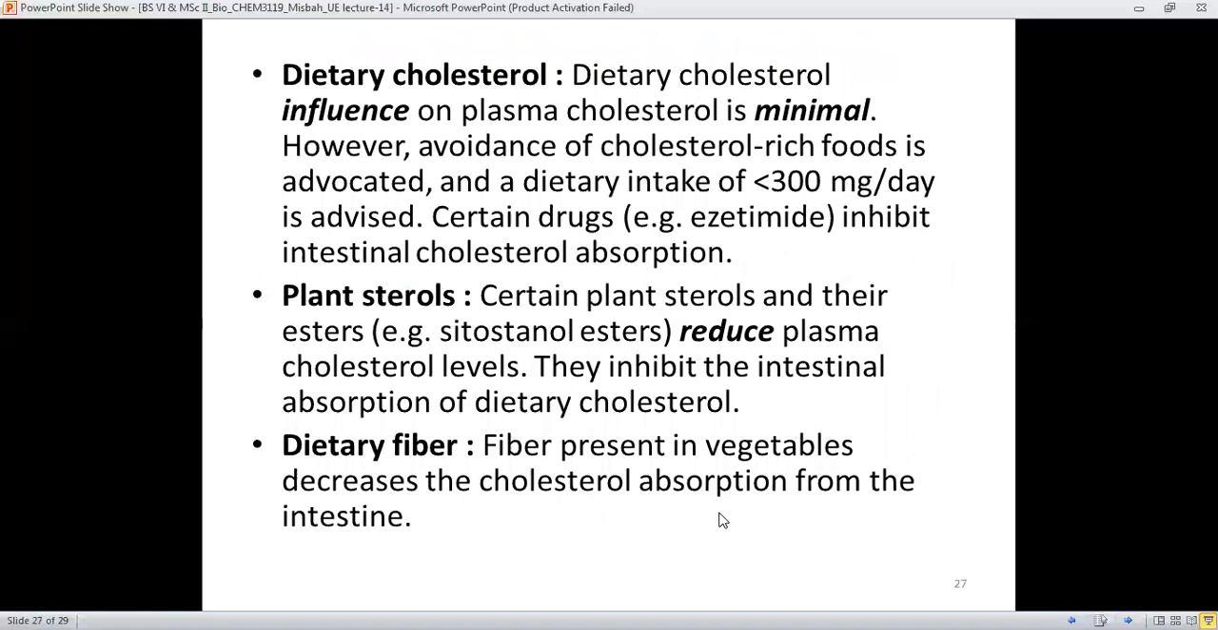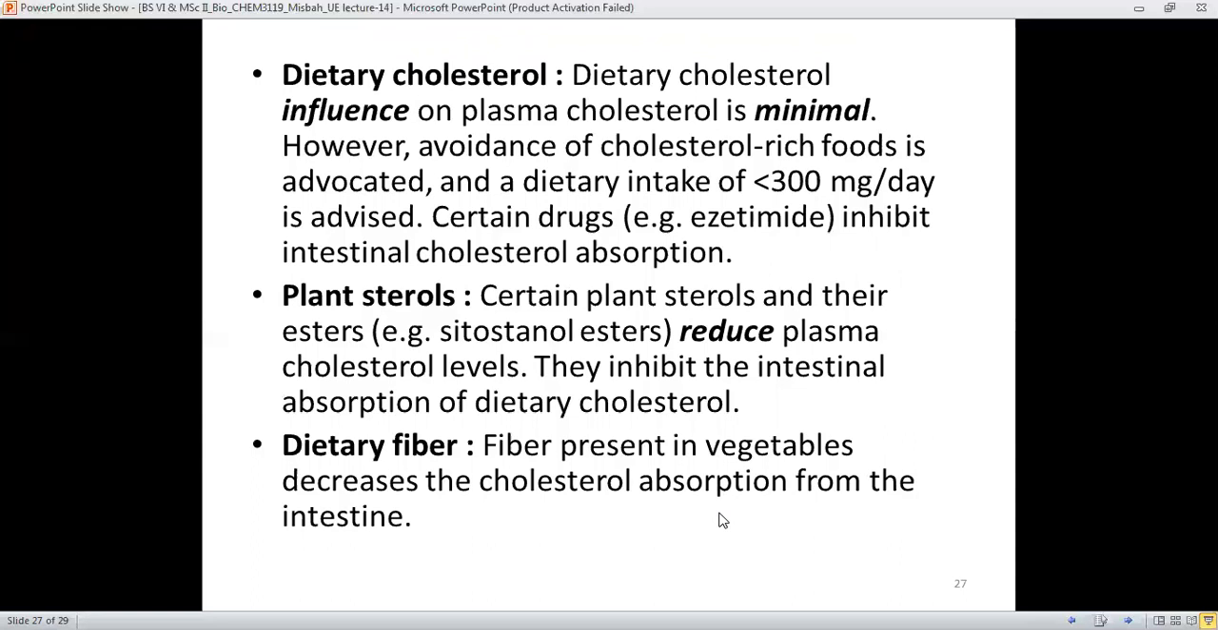Next is dietary cholesterol. Its influence on plasma cholesterol is minimal. However, avoidance of cholesterol-rich food is advocated. It means that high cholesterol-rich food should be avoided, and a dietary intake of less than 300 milligrams per day is advised. Certain drugs are also used to inhibit intestinal cholesterol reabsorption.